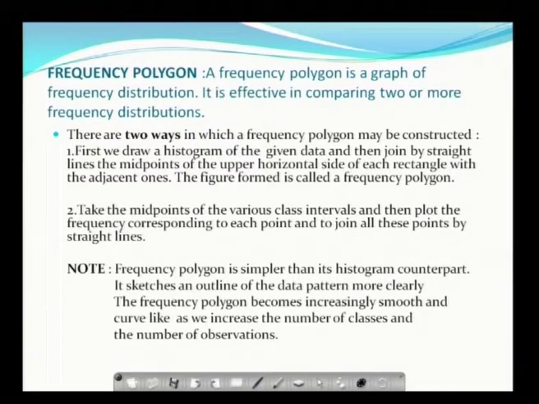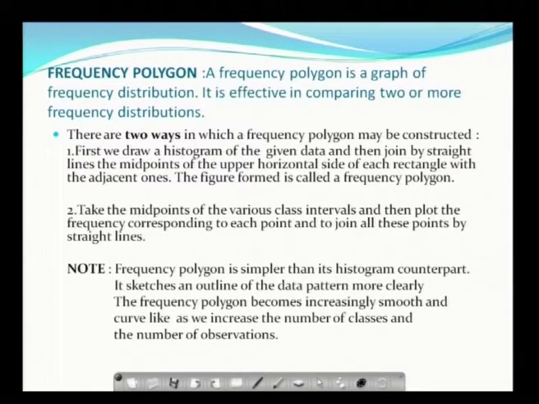First, you can draw a histogram for the data and then join the midpoints of the upper horizontal side of each rectangle with adjacent ones by straight lines. Then the figure formed is called a frequency polygon. So, first you draw the histogram and join the midpoints by straight lines, and we call this a simple frequency polygon. Second method is you take only the midpoints of the various class intervals and then plot the frequency corresponding to each point, and if you join all these points by straight lines, you are going to get a simple frequency polygon. So, each frequency polygon is simpler than its histogram counterpart.